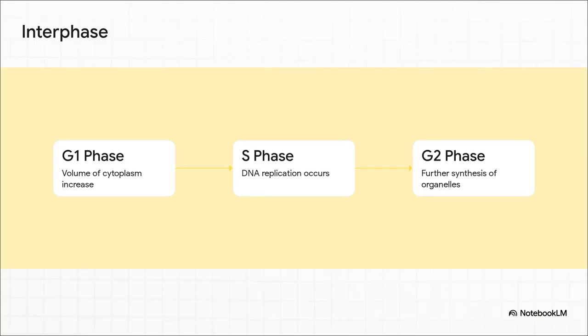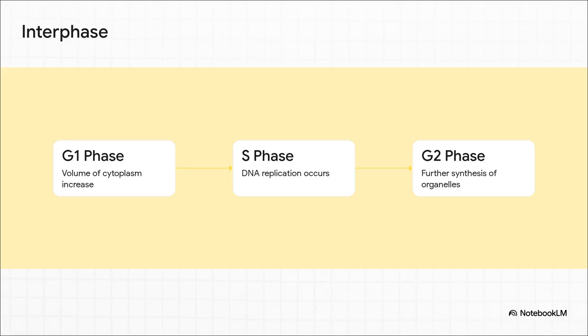Let's step right onto the factory floor into the main operational state, interphase. Now don't let the name fool you. This isn't a resting phase at all. It's a period of intense, methodical preparation. It starts with the G1 phase, or the first gap. Here, the cell is physically growing in volume, synthesizing the lipids, carbohydrates, and proteins it needs. It's basically gathering all its raw materials.